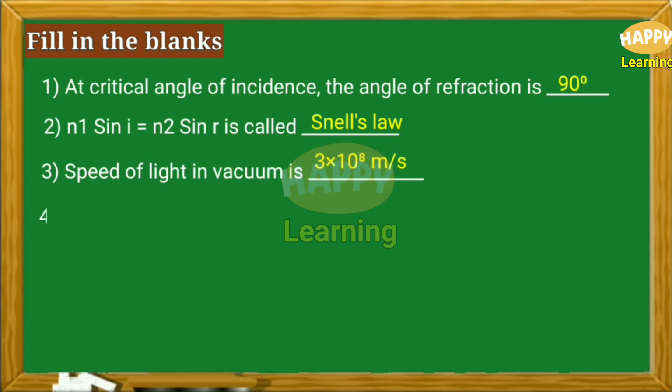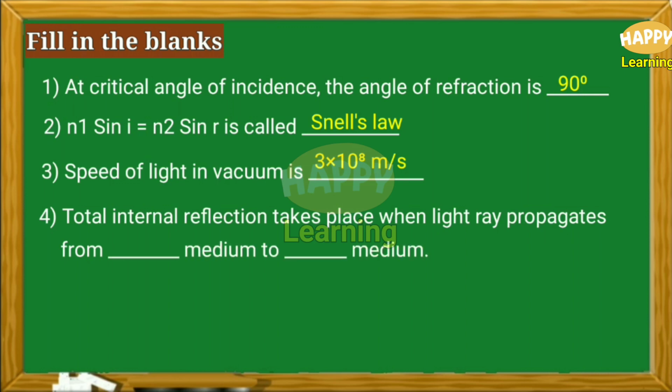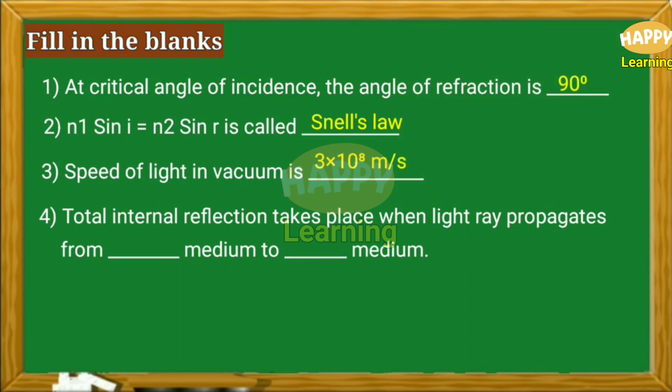Number 4. Total internal reflection takes place when light ray propagates from dash medium to dash medium. We know when the light ray is trying to move from denser medium to rarer medium, and if the angle of incidence is greater than critical angle, then total internal reflection takes place. Therefore, the answer is denser in the first blank and rarer in the second blank.